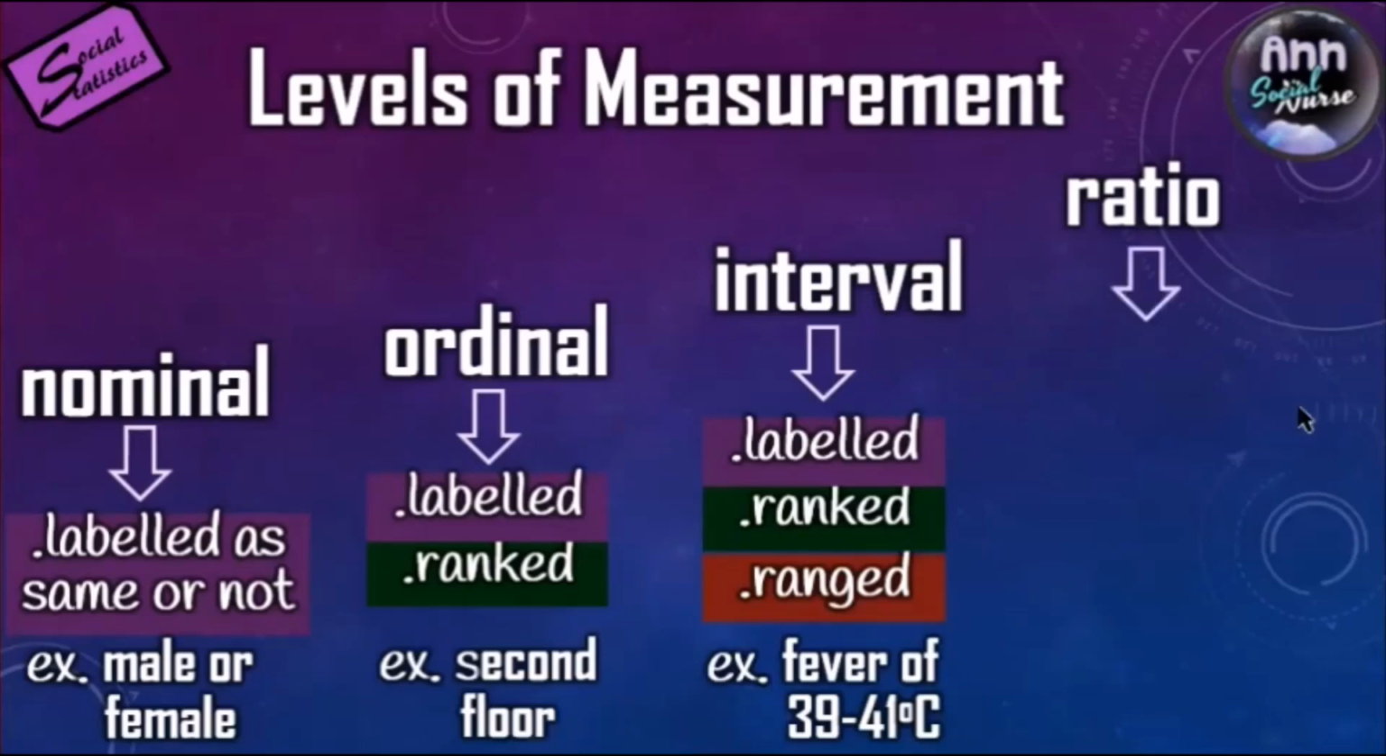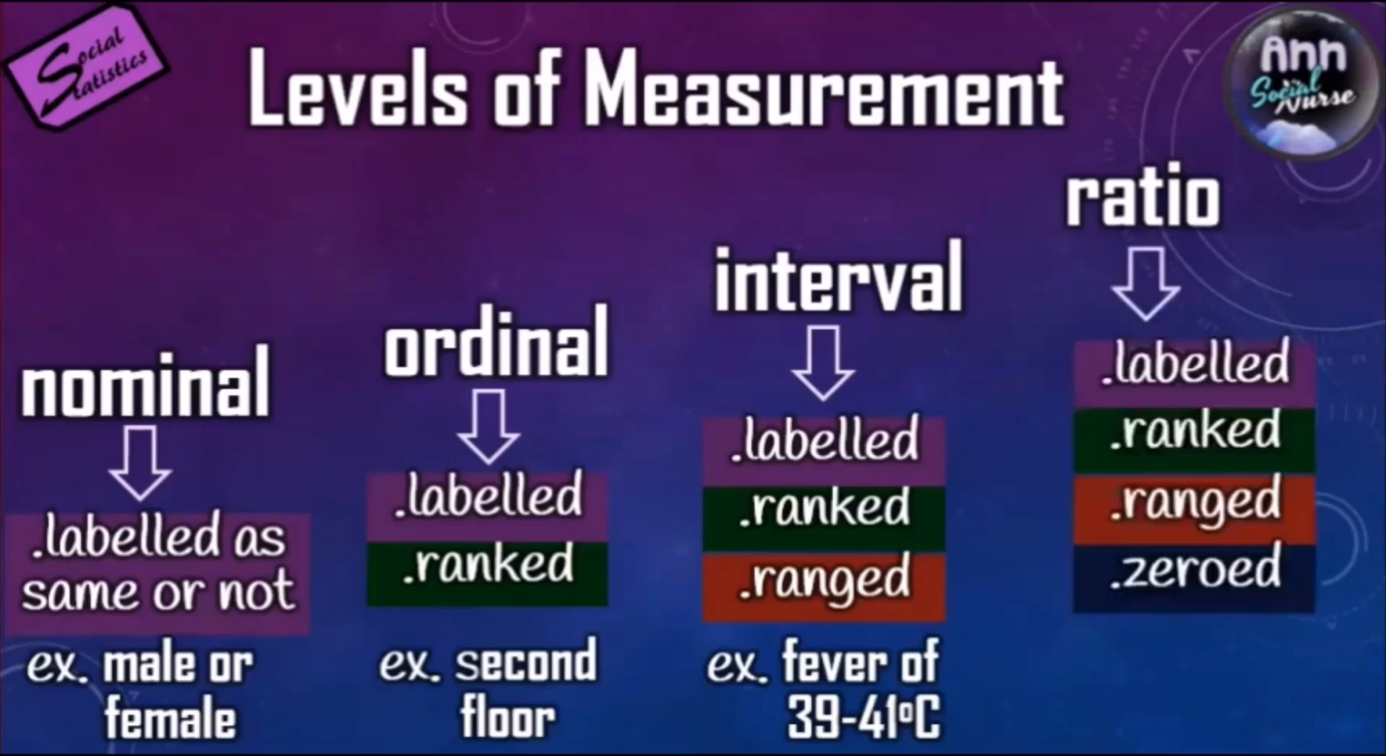Now, what about the ratio? Ratio has the characteristics of being nominal, labeled, ranked, ordinal, interval, range, and zero. What does that mean? It has a true zero value, like the age of a 24-month-old baby. Age starts with zero. Before 1 year old, an infant is considered at zero age.